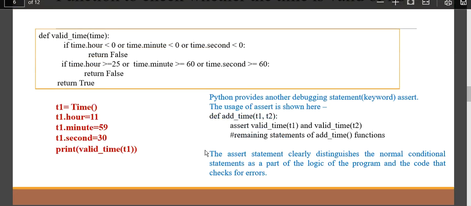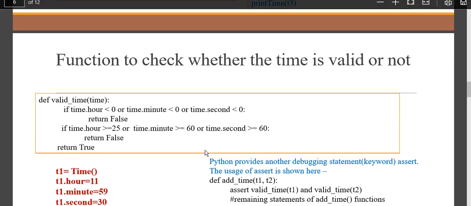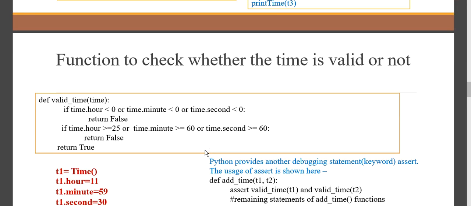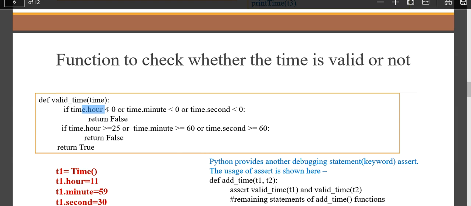Now let's move on to another function. Here, if I want to validate whether the time is correct or not, for example if you have given something like 26, above 24, 26 or 27, how do you check? If you want to check whether you have given valid time, if the hour is between 0 and 25, you can write this code in any way.